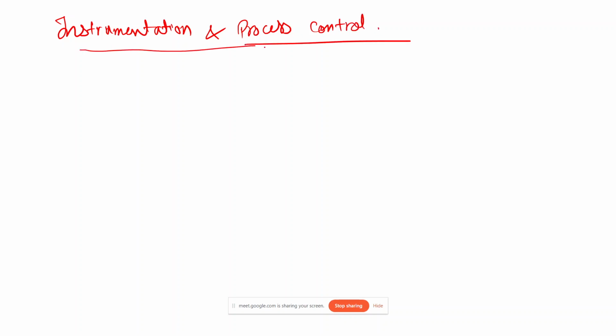Just to give you a brief understanding, our subject name is instrumentation and process control. In chemical engineering, you would have studied various kinds of processes under the name of unit operations: reaction, drying, simple mass transfer without a reaction.